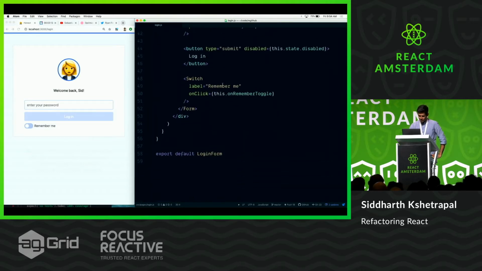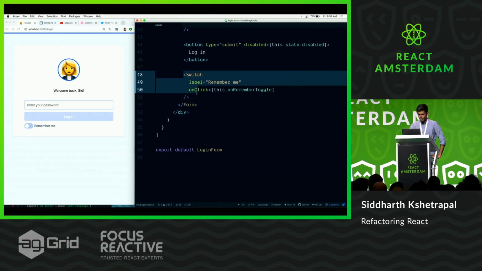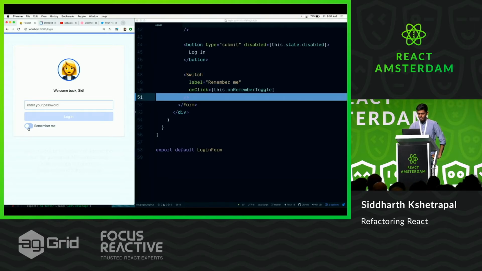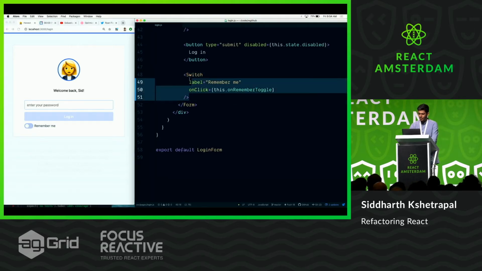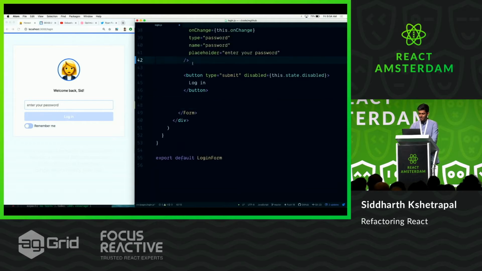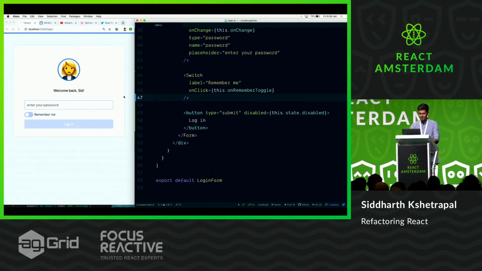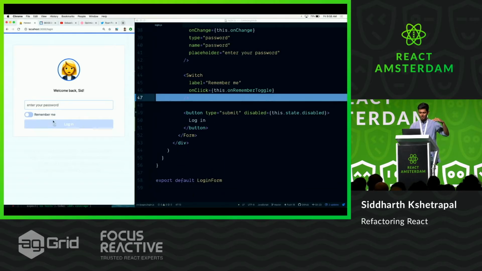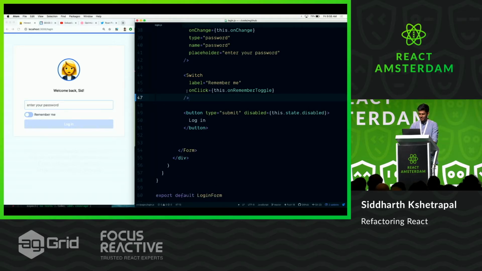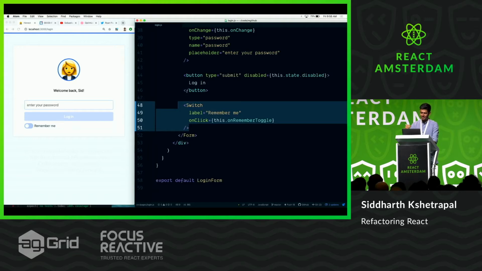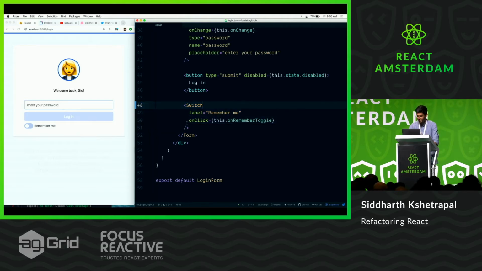Another code smell over here is the switch component. Switch components are nice. By the way, where do we stand on putting these switch components? Should we put it inside the form? Because these are the two input fields, and then you have the submit button. But it looked wonky here, so everyone just puts it after the button, and I don't know where the semantic police is on this, because it's inside a form, but after, sorry.